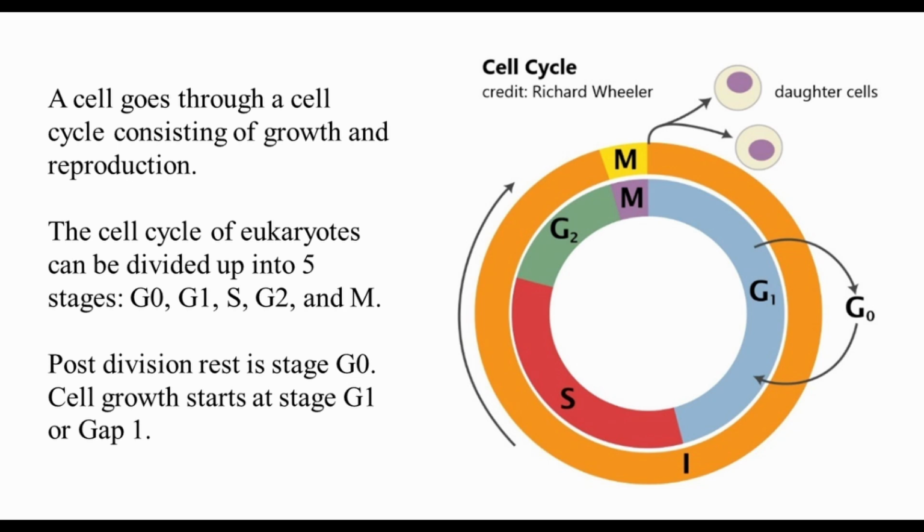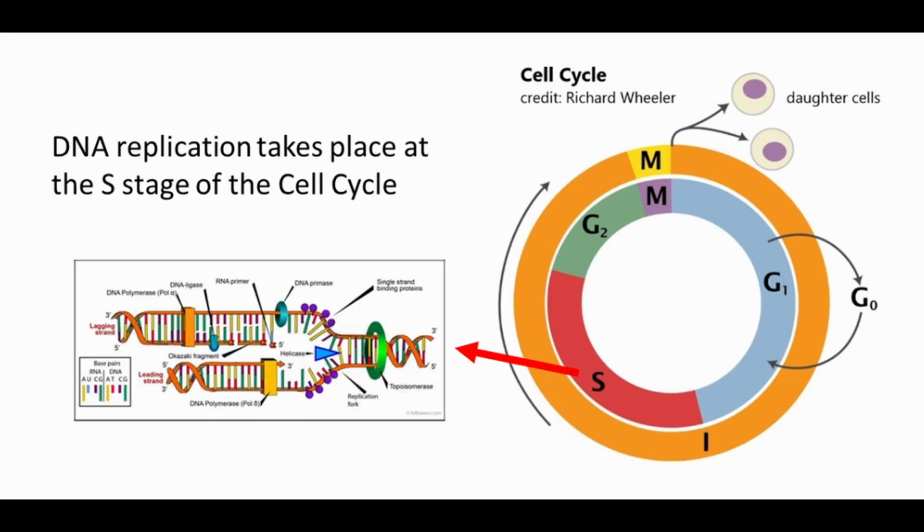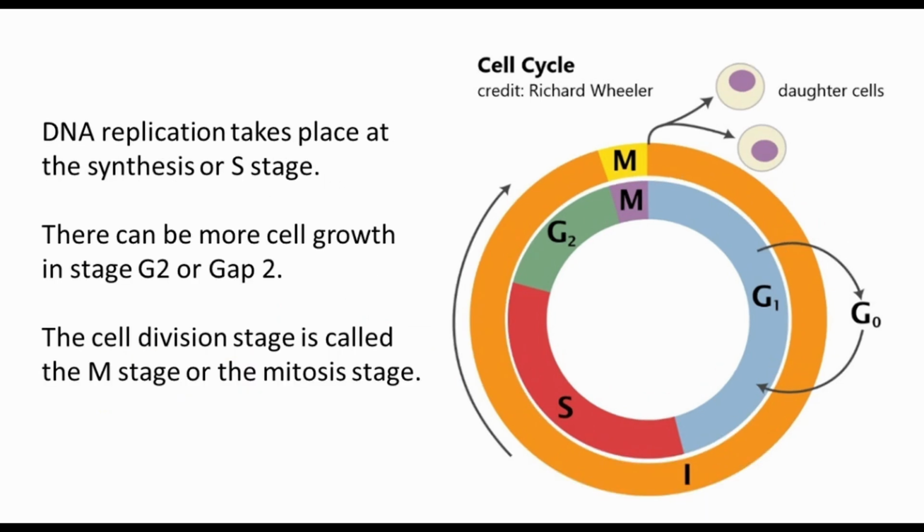A cell goes through a cell cycle consisting of growth and reproduction. The cell cycle of eukaryotes can be divided up into 5 stages: G0, G1, S, G2, and M. Post-division rest is stage G0. Cell growth starts at stage G1 or gap 1. DNA replication takes place at the synthesis or S stage. There can be more cell growth in stage G2 or gap 2. The cell division stage is called the M stage or the mitosis stage.